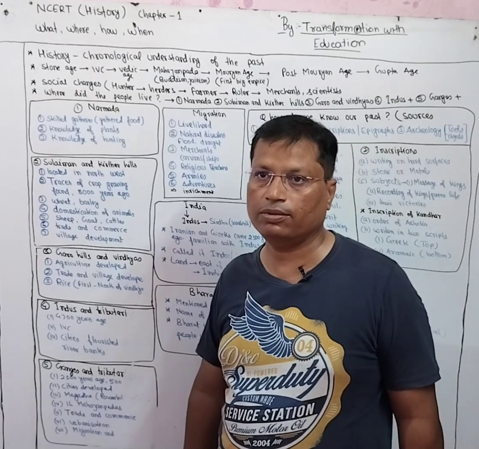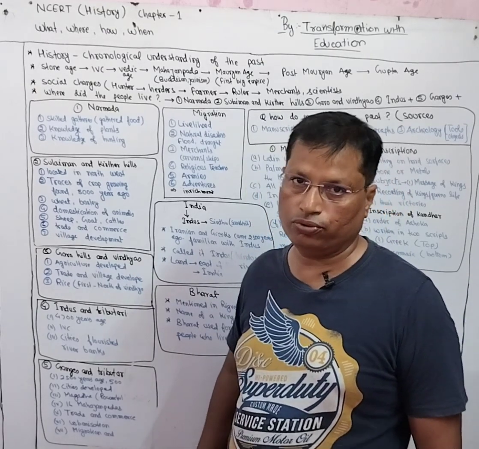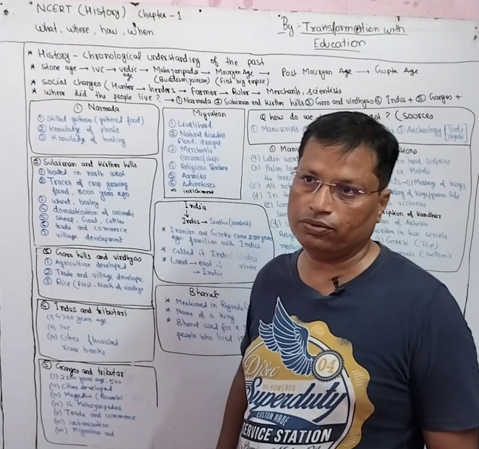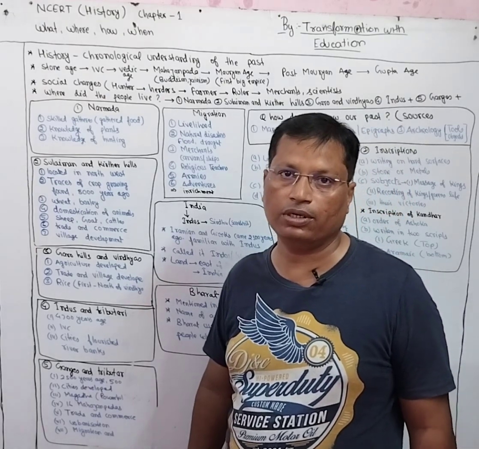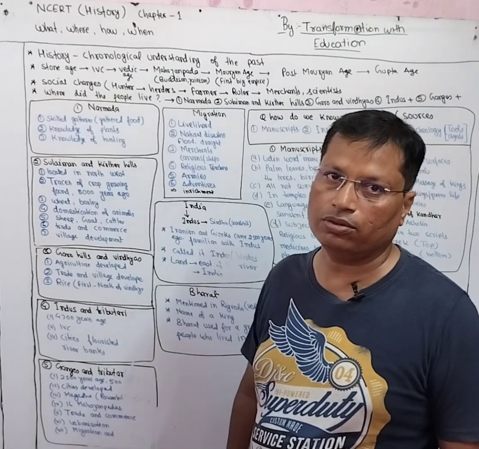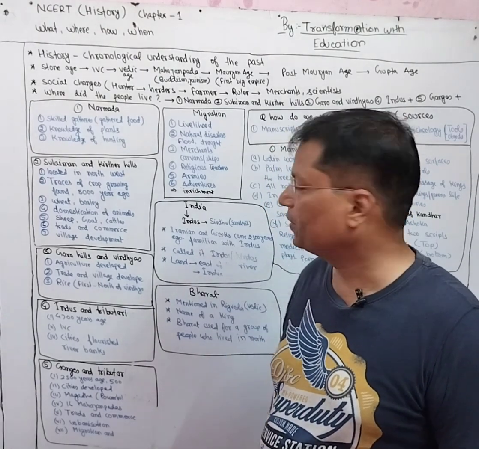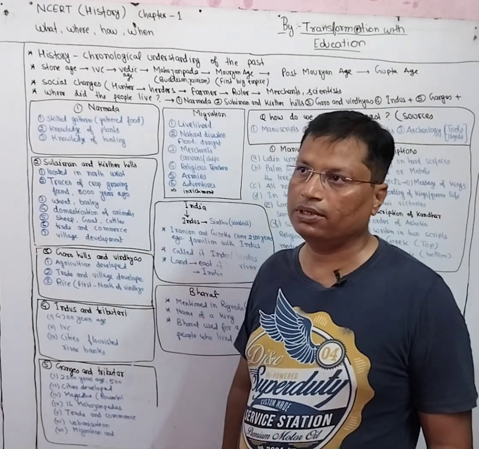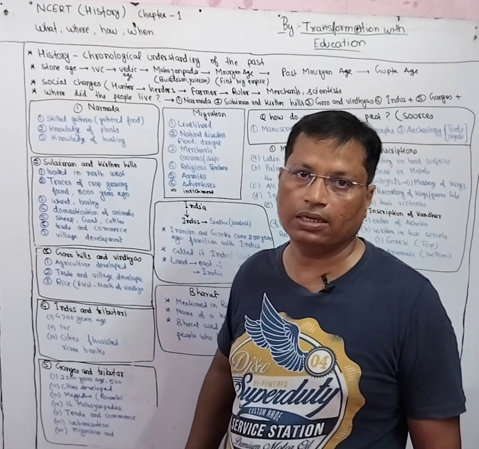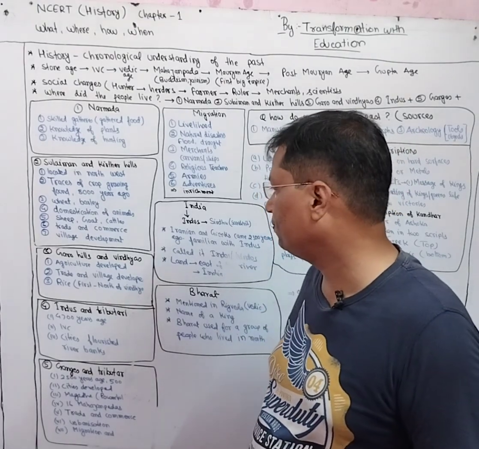Sheep and goat must be fulfilling the purpose of food. They must be reared in order to get easy food. They can breed very fast, so they must have been domesticated in order to fulfill hunger. And cattle were reared or domesticated in order to support agricultural activities and to get milk.